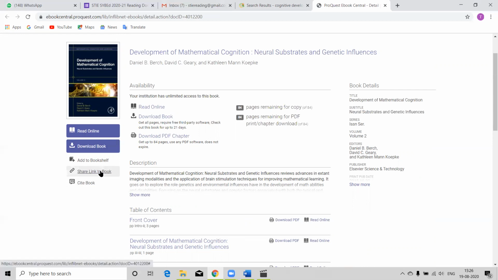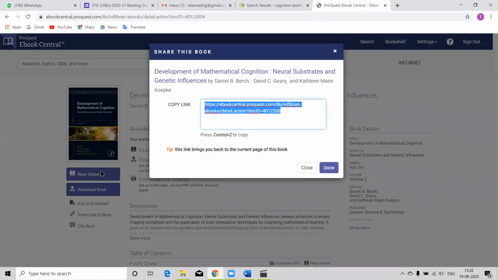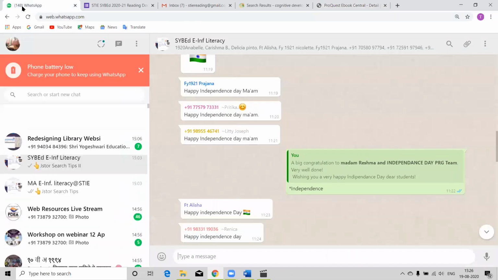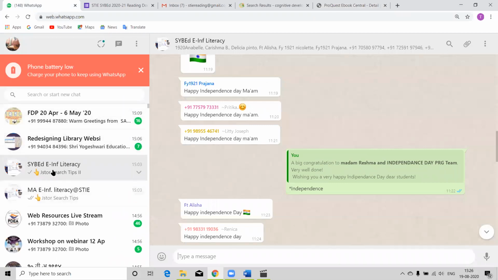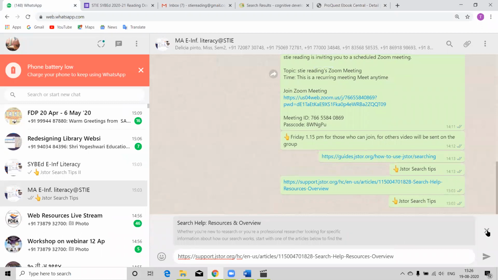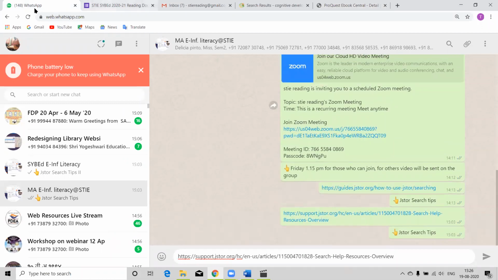If this book is relevant to the subject topic on which you are doing your research, and you want to send this link to your teacher to see or to yourself, then you can copy this link and send it through WhatsApp or like this, or to mail also.